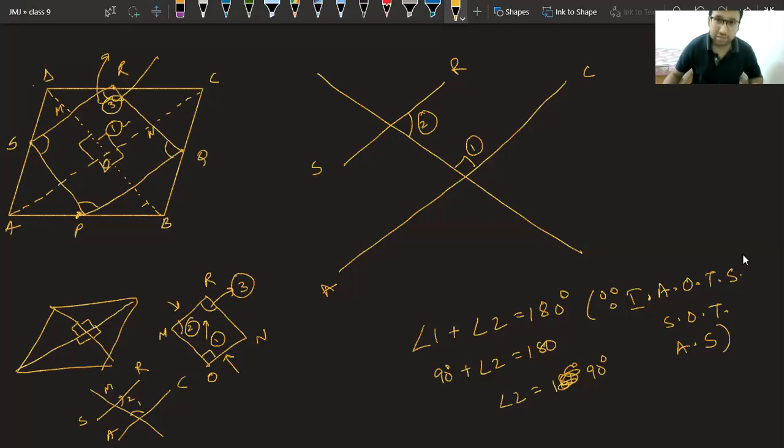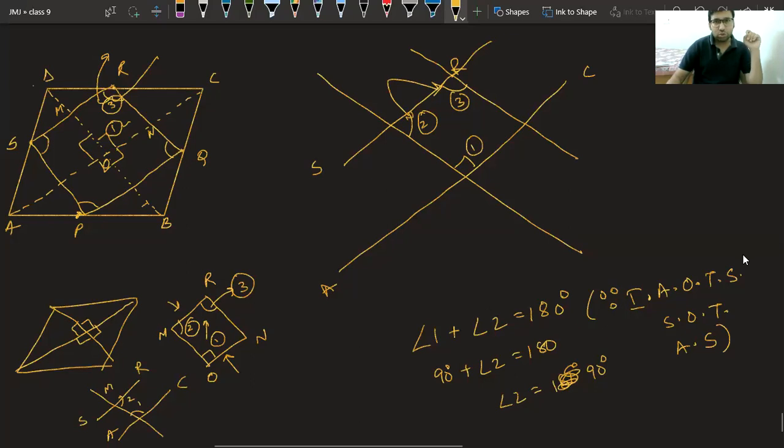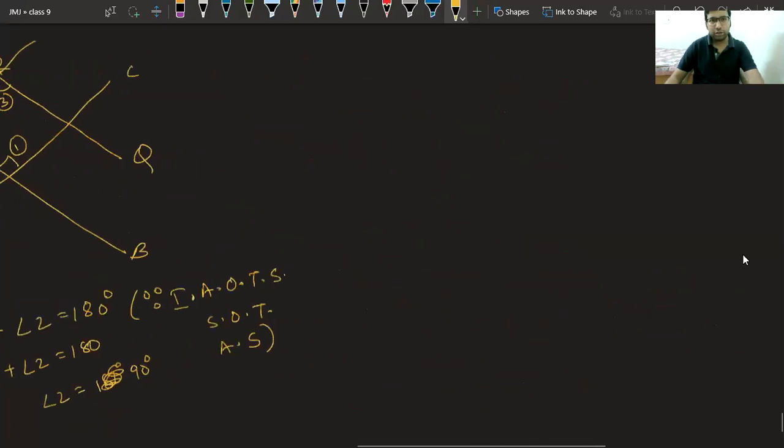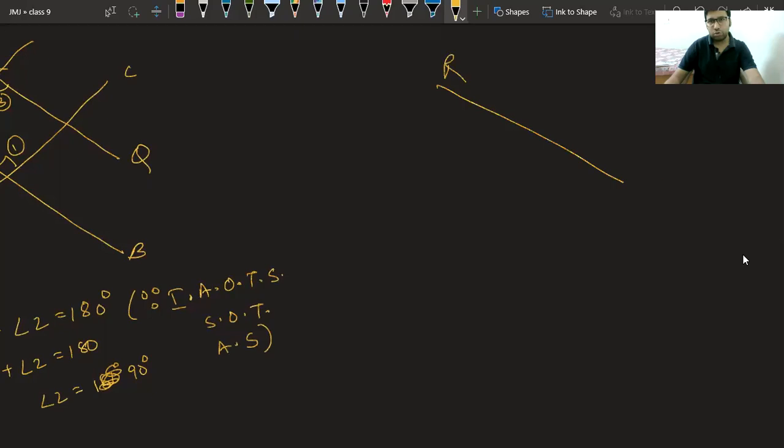Now, class, we have got angle 2. We wanted to prove this angle 3 is equal to 90 degrees. Can you tell me what is the relation between 2 and 3? Same process, because we can say this RQ is also parallel to DB. Let me show you here. We have this RQ, we have this DB.